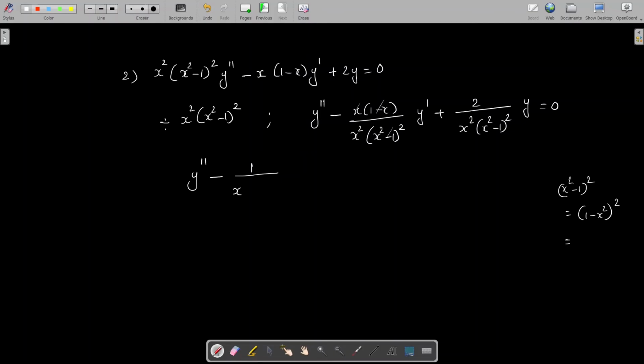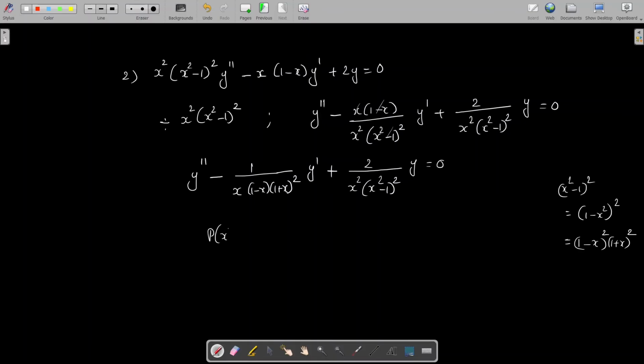Okay, and this can be written as 1 minus x into (1 plus x) whole square, that is (1 minus x square) into (1 plus x square). So one term, 1 minus x, cancels here, and what remains is (1 minus x) into (1 plus x) whole square y dash, plus here there is no change, 2 divided by x square into (x square minus 1) whole square y equal to 0.